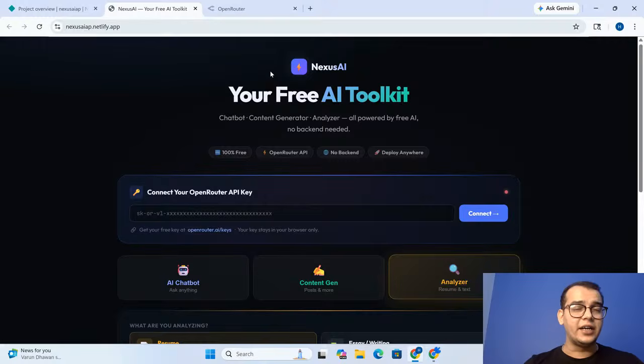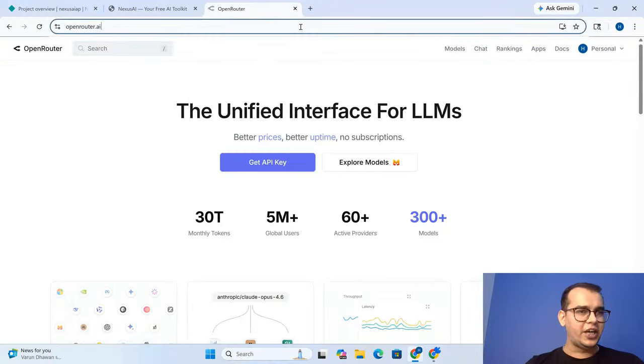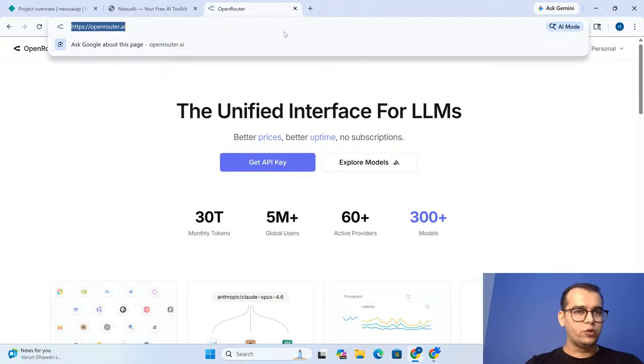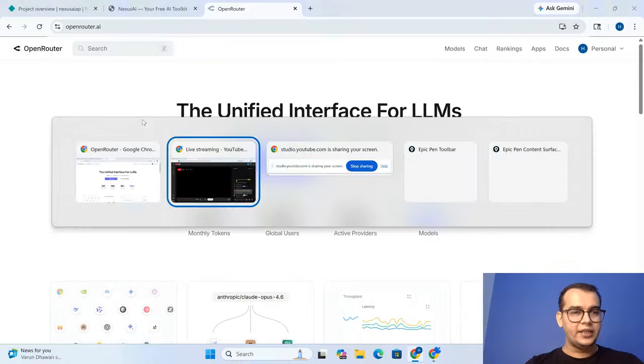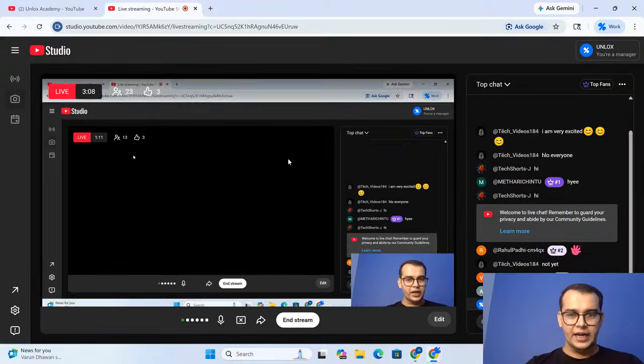And how to get the OpenRouter API key? It is very simple, guys. I'm going to share you this link. All you have to do is just go to this link. It is very important for everyone to get their own API key, guys.